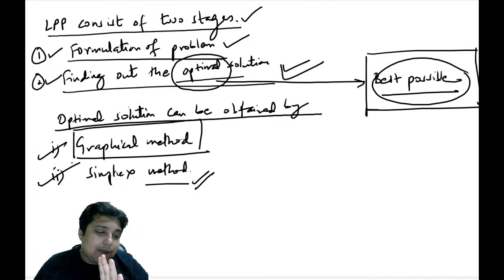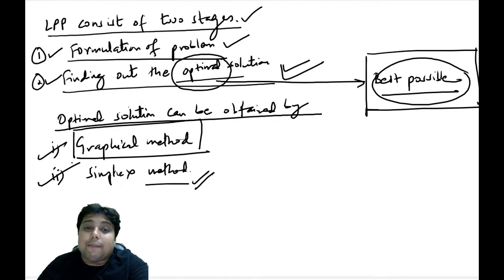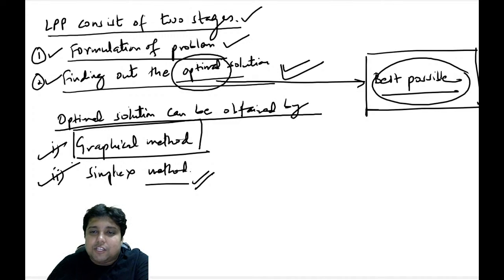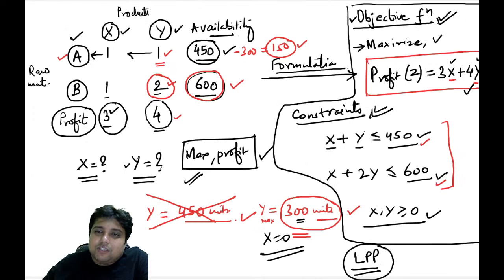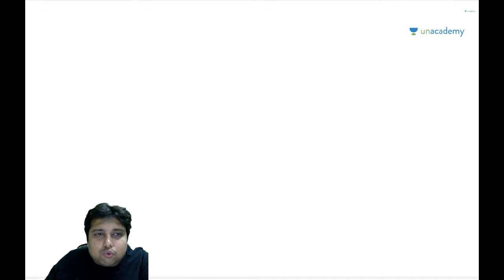I hope you all are getting my point. Let me just proceed. So this is our problem. And now I am going to solve this problem using the graphical method. So let me write this problem here also in this new page. Otherwise the solution will be on this page and the question will be on the back page. That is not suitable. Okay. So basically the objective is to maximize profit.